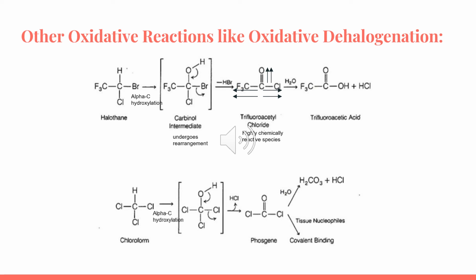Chloroform is another example. It is very toxic and causes liver and kidney toxicity and brain tumors. It is metabolized to phosgene, where the carbonyl carbon is attached to two electron withdrawing chloride groups. The molecule is very chemically reactive and is easily attacked by nucleophiles of the liver, kidney, and proteins.